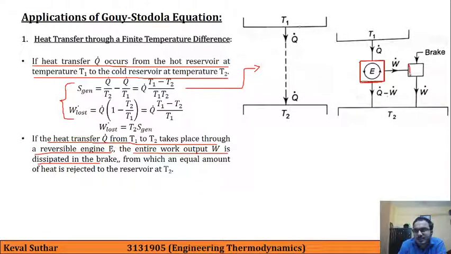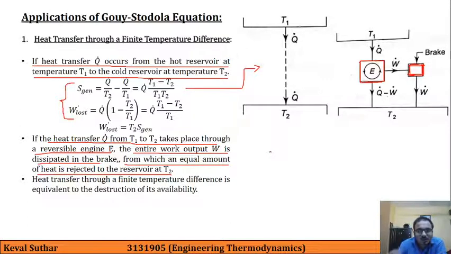Here we are dissipating the entire work, from which an equal amount of heat is rejected to the reservoir T2. Heat transfer through a finite temperature difference is equivalent to destruction of availability.